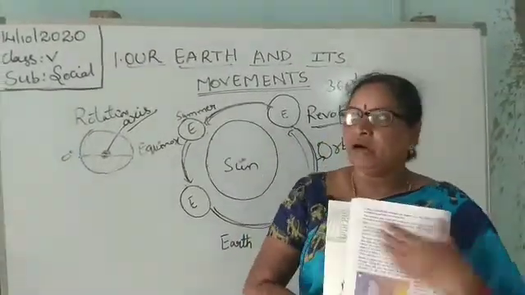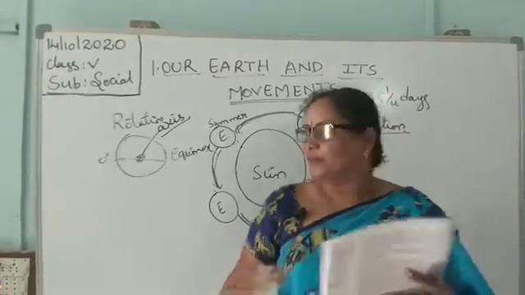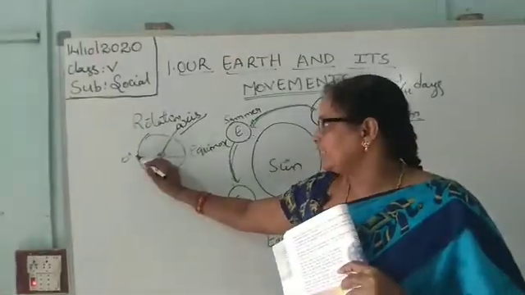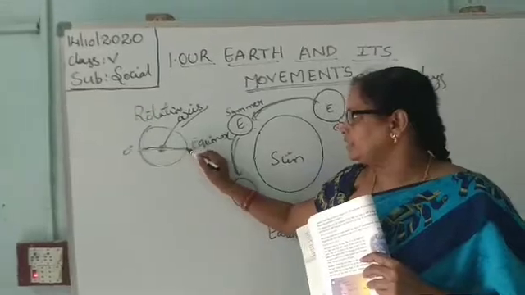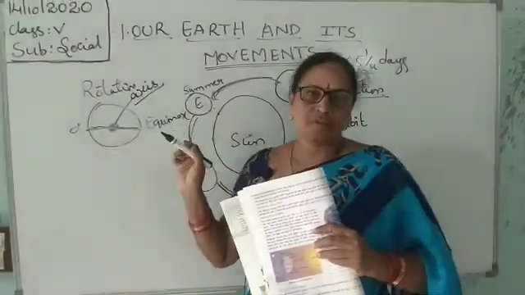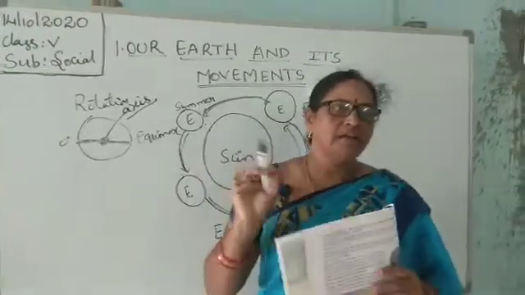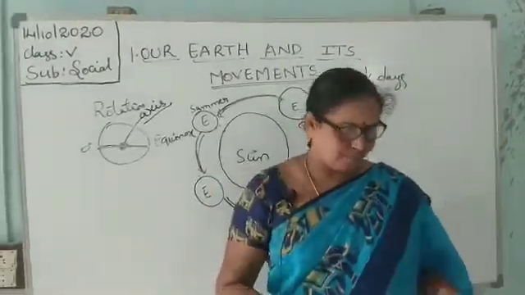But on March 21st and September 23rd, the sun rays fall directly on the equator. Only these 2 days. It is called equinox. Why? Because the day and night are of equal hours.